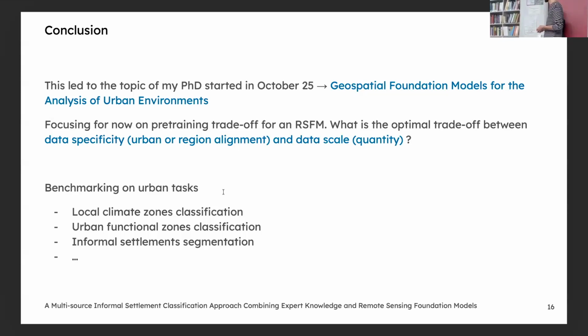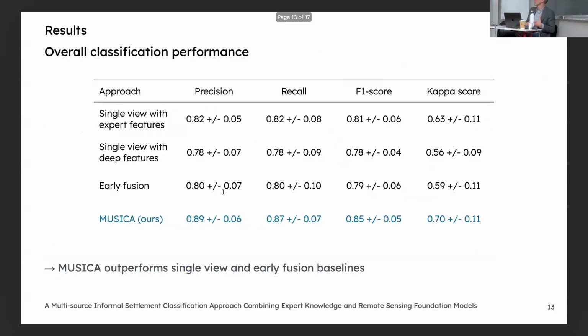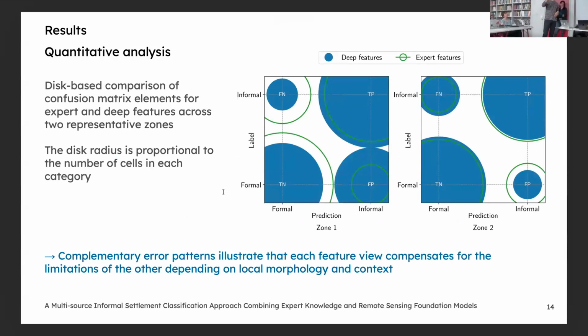We have time for one or two more questions. Yeah. Maybe a slightly controversial question. I see that the main contributor to the performance in your model is the expert features. So why not try to improve the sources that you put there instead of working on the visual parts, which apparently contribute less to the results? I think the expert features are better alone than deep features. But I think here the contribution of both features is quite equivalent.